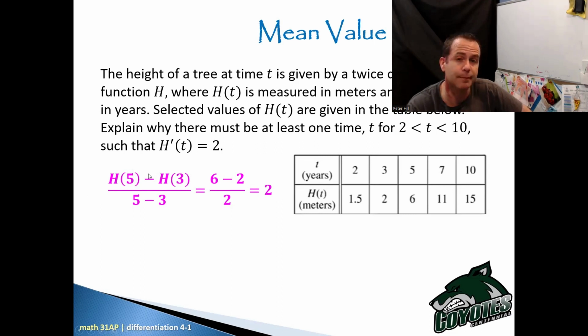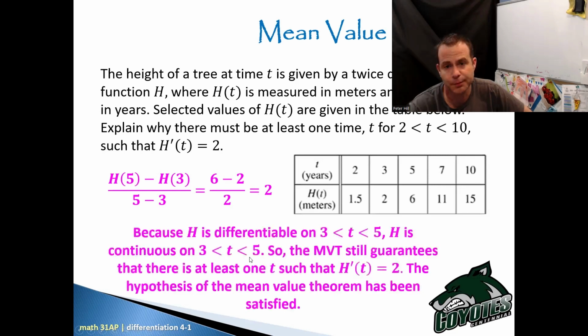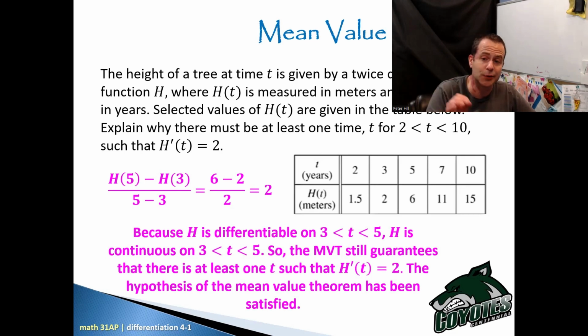I can do it with the interval from 3 to 5. If I go h of 5 minus h of 3 over 5 minus 3, that's going to give me 2. So because h is differentiable on the interval from 3 to 5, and h is continuous on the interval from 3 to 5, the MVT still guarantees that there's at least one t such that the derivative of h at t is 2. The hypothesis of the mean value theorem has been satisfied. I have found an interval that matches the derivative that I was looking for, so I know the MVT will guarantee that.